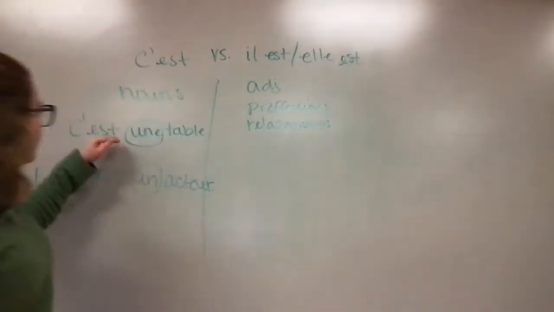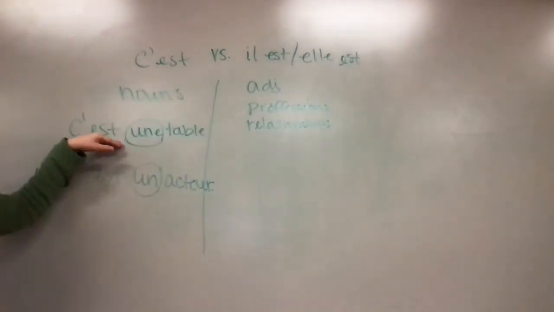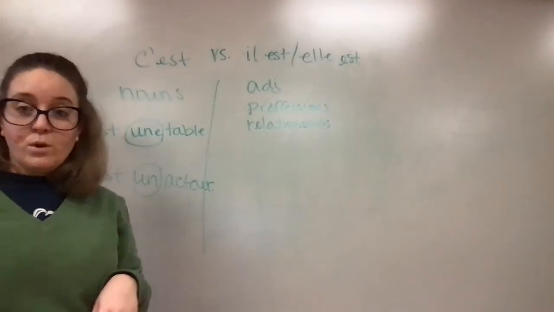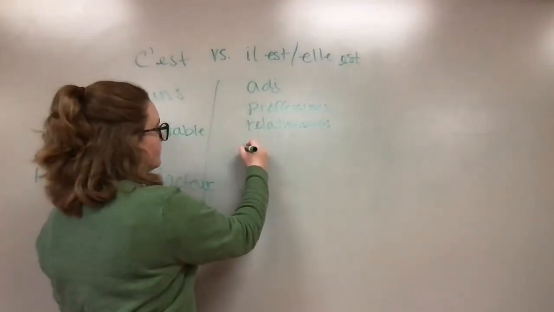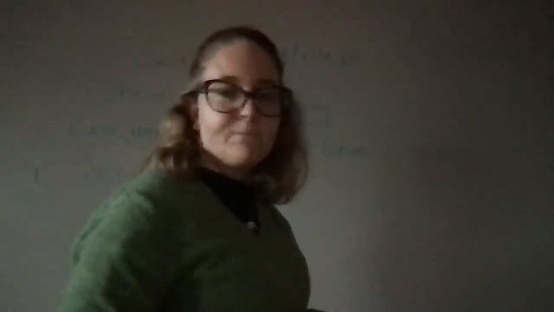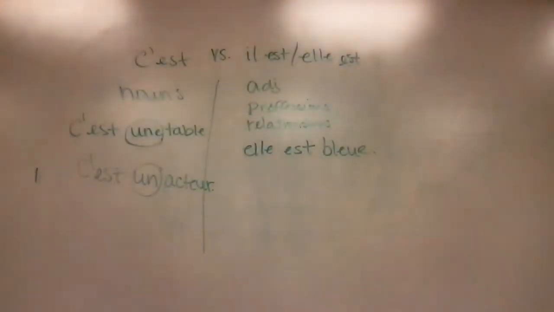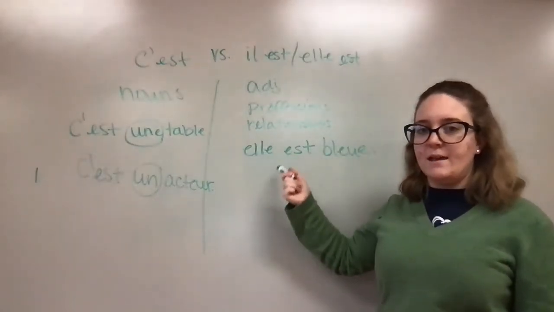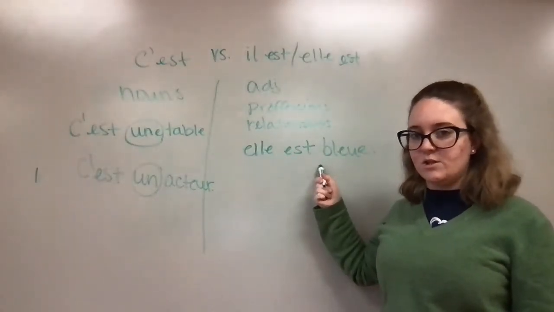But if we're talking about the table and we want to say the table's blue, you see that I used elle here with this adjective.